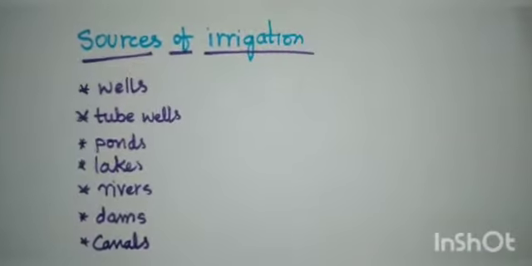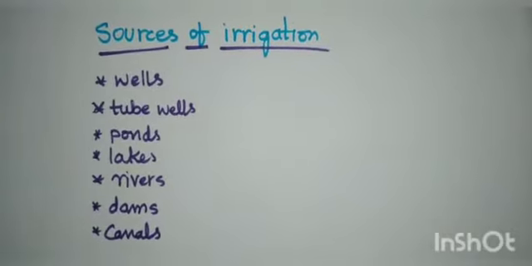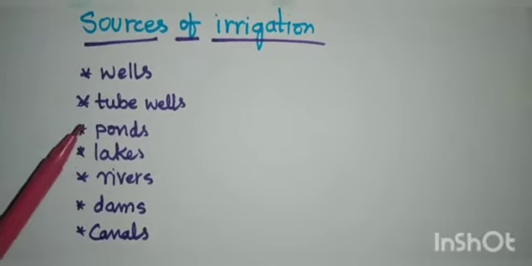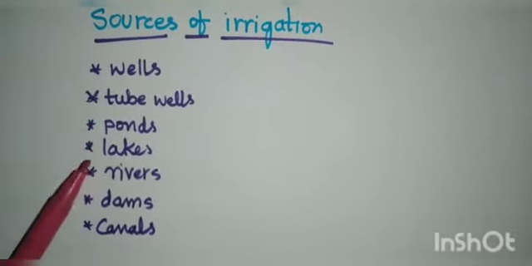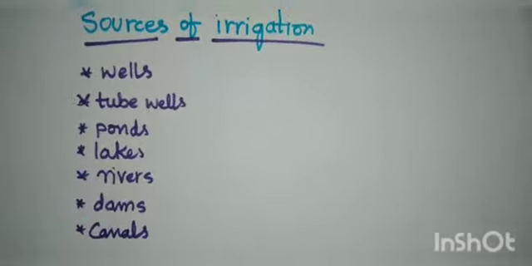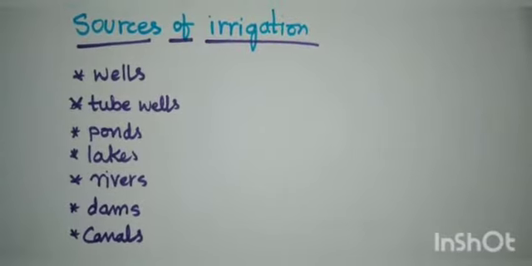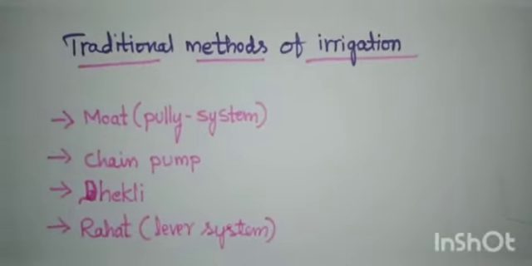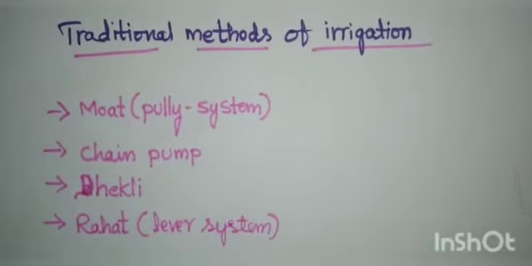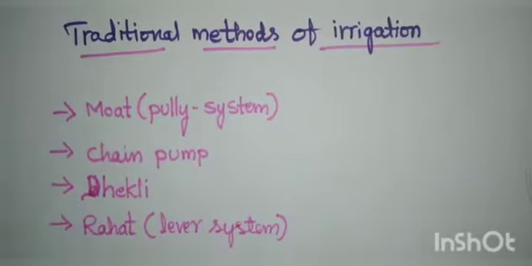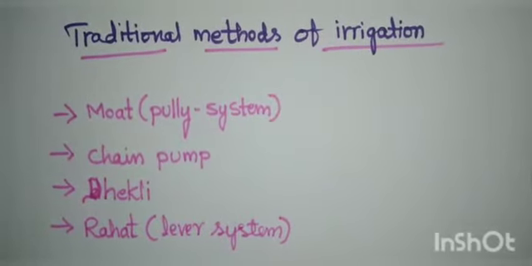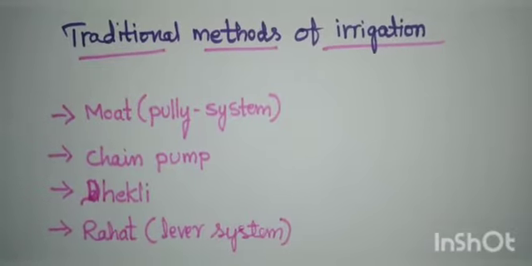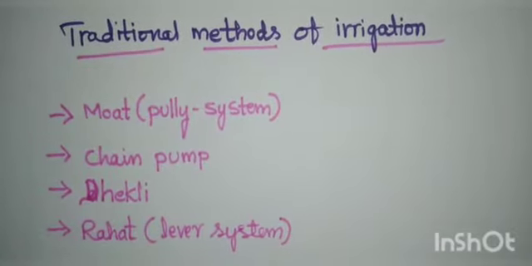Sources of irrigation. From where will we get water for irrigation? From wells, tube wells, ponds, lakes, rivers, dams, and canals, right? These are the sources of irrigation. There are many traditional methods of irrigation. The water available in the wells, lakes, and canals is lifted up by different methods in different regions for taking it to the fields.